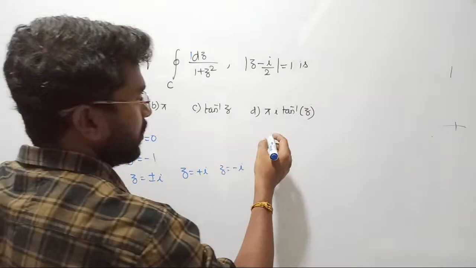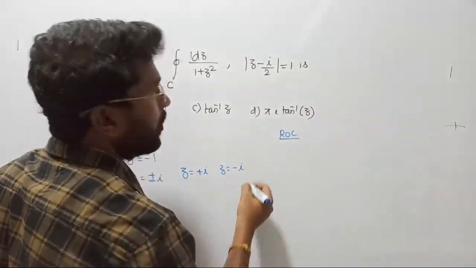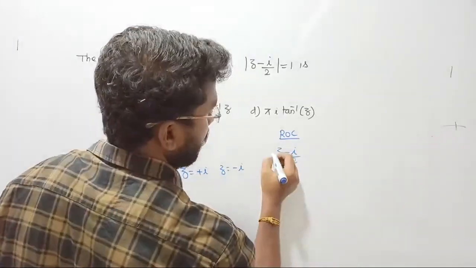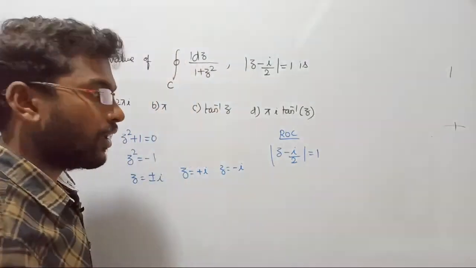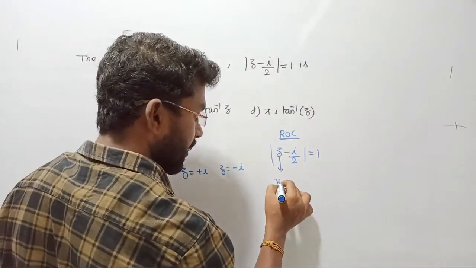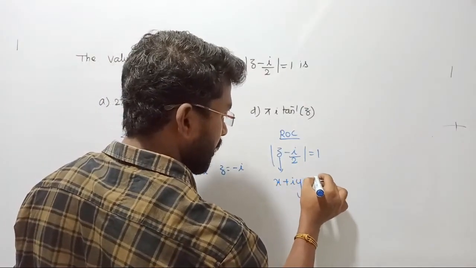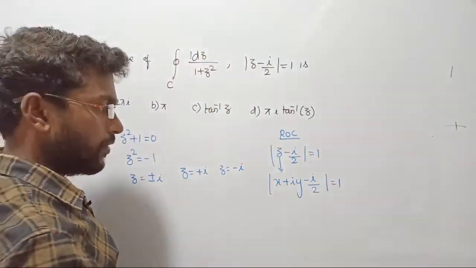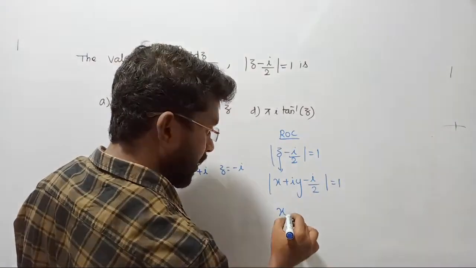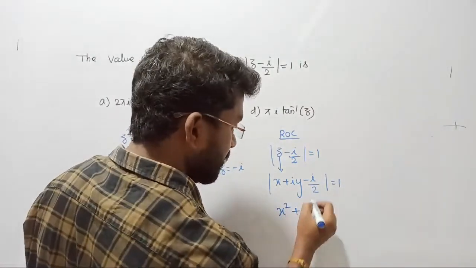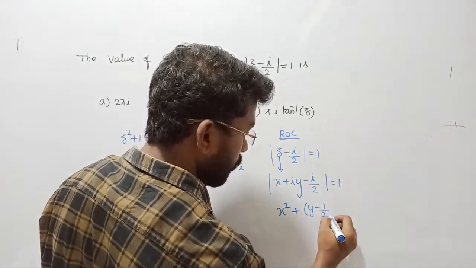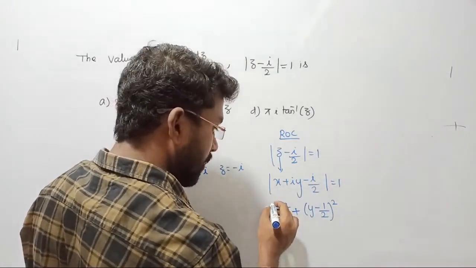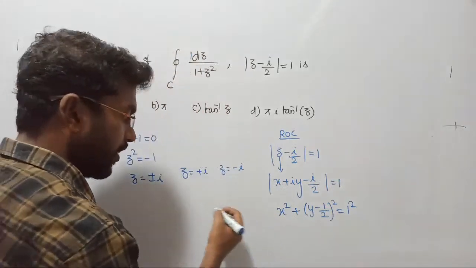Right? Now let us draw the region of convergence, ROC, for the given function. Region of convergence எப்படி வரைவீங்க? Given it is mod of z minus i upon 2 equal to 1. இப்படி தானே கொடுத்திருக்காங்க. Now I only told you just to replace z by x plus i into y minus i by 2, right, and then find out the magnitude in order to obtain the center of the point. இப்போ இதில் center என்ன வரும்? x கூட யாருமே கிடையாது, so that magnitude is x square plus y minus 1 by 2 whole square, because i is imaginary, right? i by 2 அப்படின்னா they are talking about y, and then equal to 1 square, such that here x equal to what?